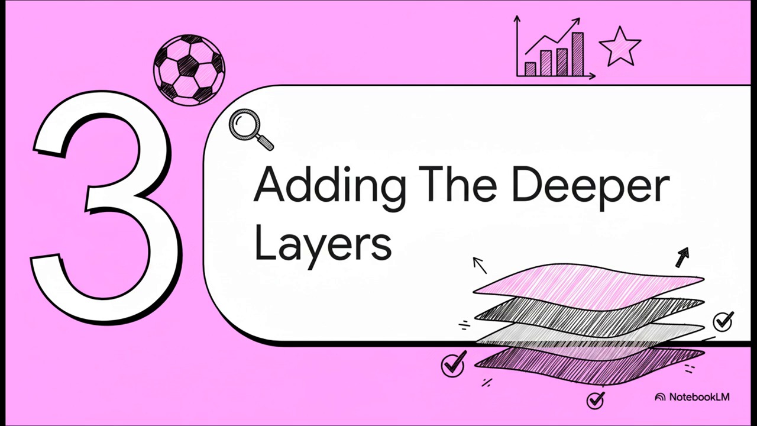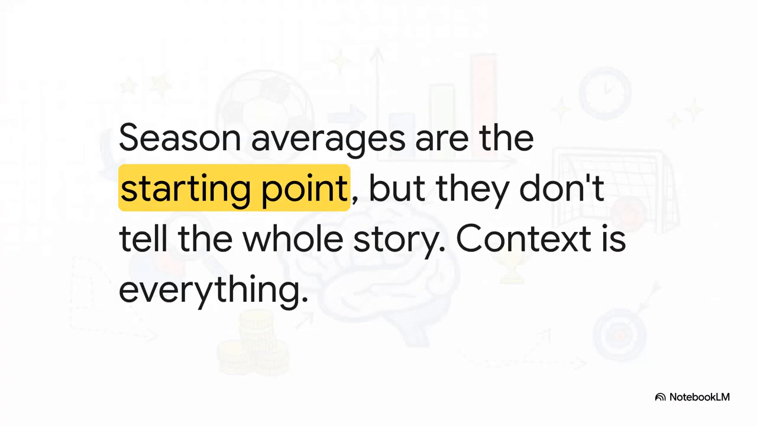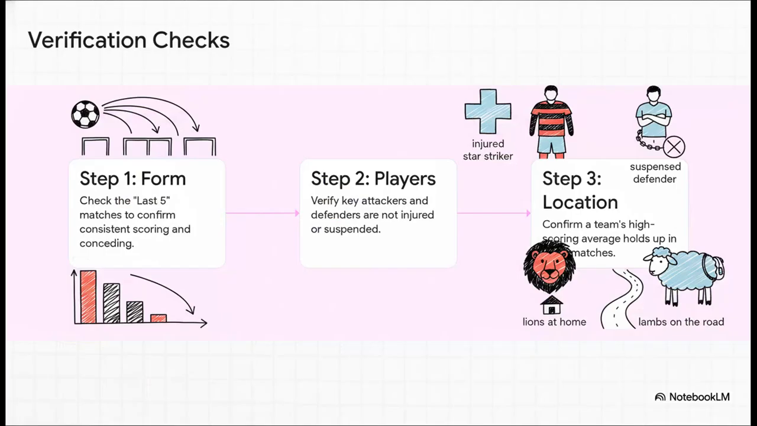This is where we add those extra little checks that take a good pick and make it a great one. Think about it. A season-long average is powerful, yeah, but it's really a history report. It tells you what a team was doing, not necessarily what they're doing right now. A team's form can dip, key players get injured. We have to make sure that historical data is actually relevant for today's game. So we add 3 quick checks.